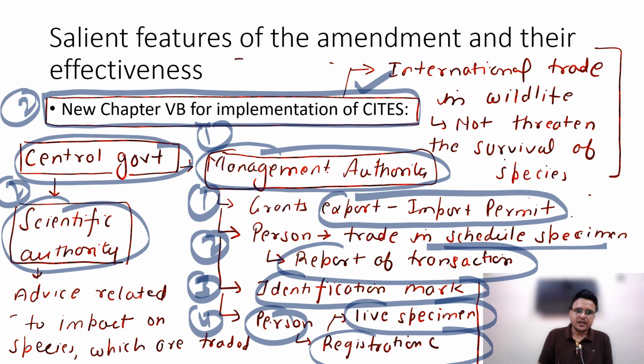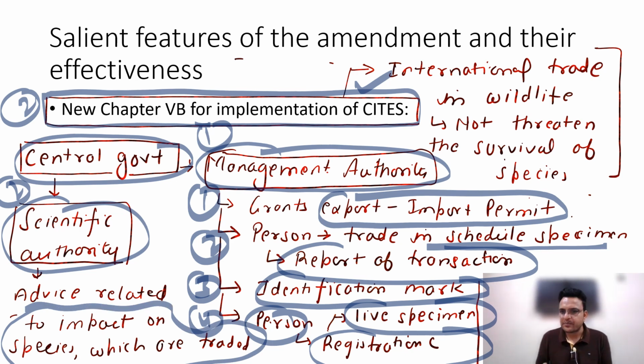Scientific authority advises the central government with regard to the impact on the species which are going to be traded. Consider an elephant trade going to happen between two countries, then the scientific authority will advise the central government what will be the negative consequences on the elephant. This point you have to remember.